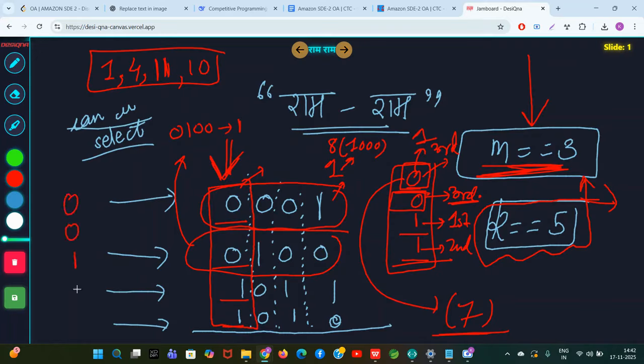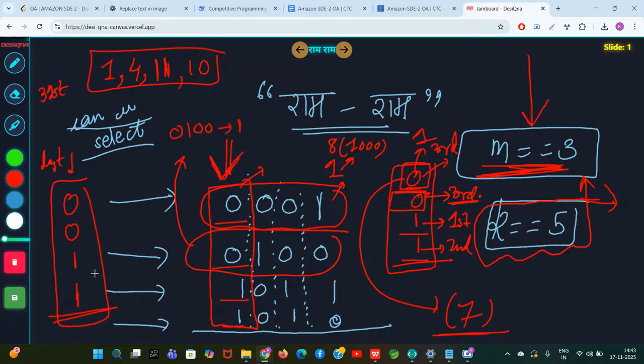0, 0, 1, 1. So what will be your algorithm? Let's say this is the last column, the 31st column, because the AND value cannot be bigger than 2 raised to 31. For ease, I am only considering column number 3, but in the actual question, you have to start from column number 31. Let's assume this is the last column here.